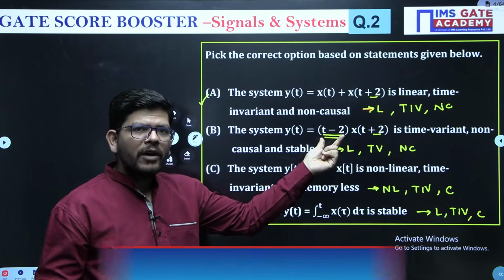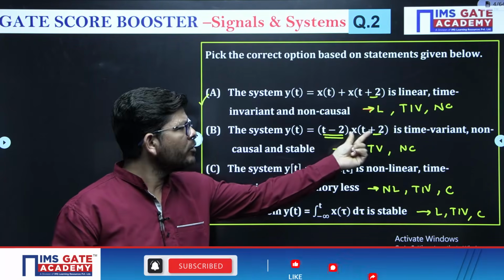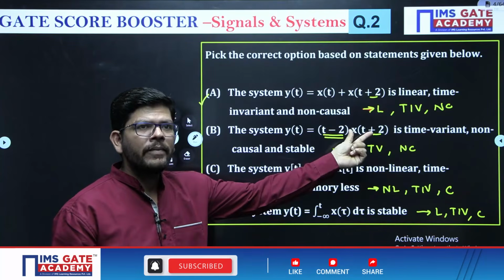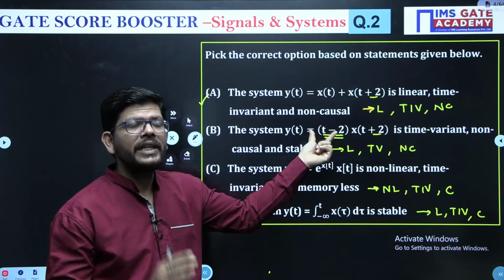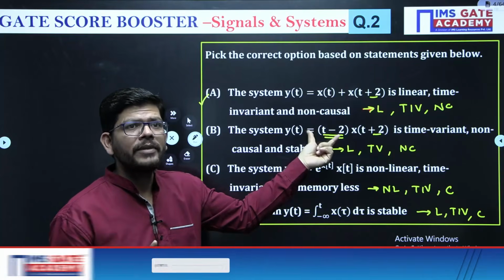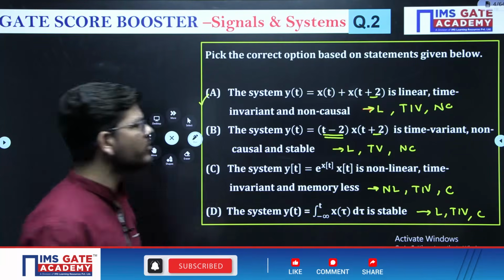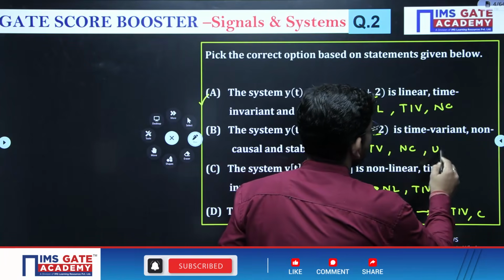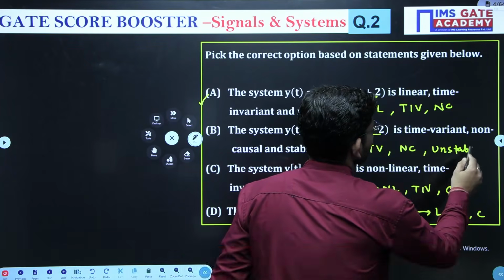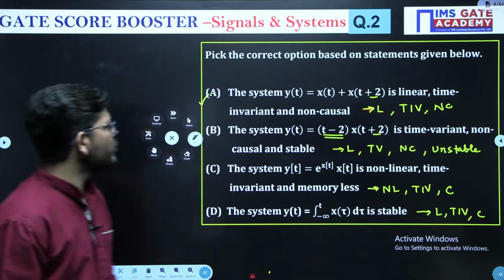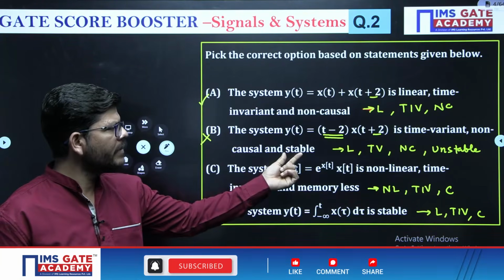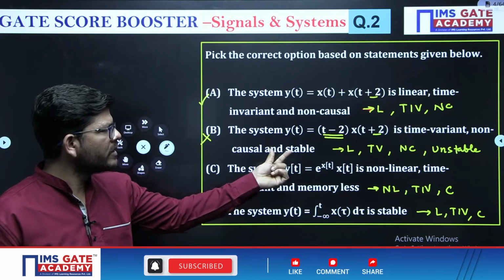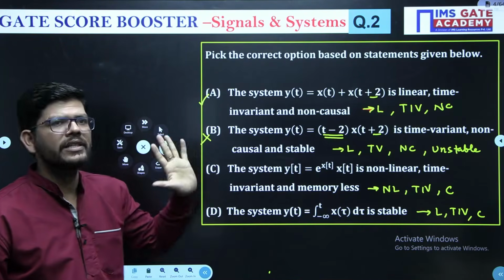Bounded input, bounded output stability, we have to comment here. Even though you are choosing x(t) to be stable, output also depends upon t minus 2, where t can have any value. If t becomes infinite, output will also become infinite. So this is unstable, right? So is this statement correct? No, this is not correct, because this is time variant, this is non-causal, but this is not stable.